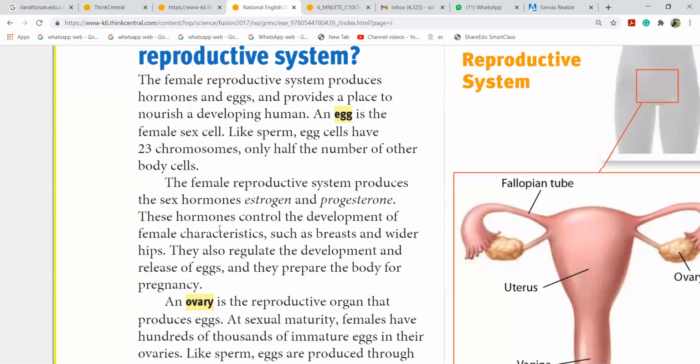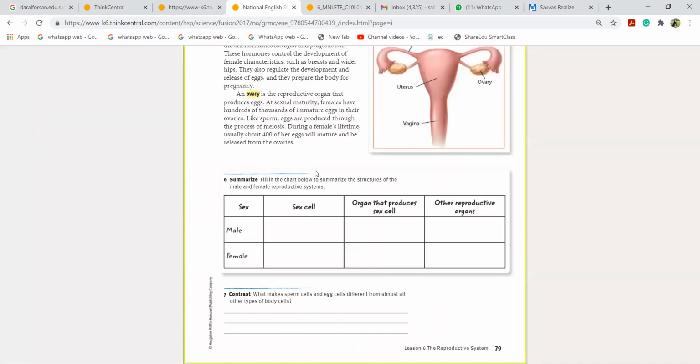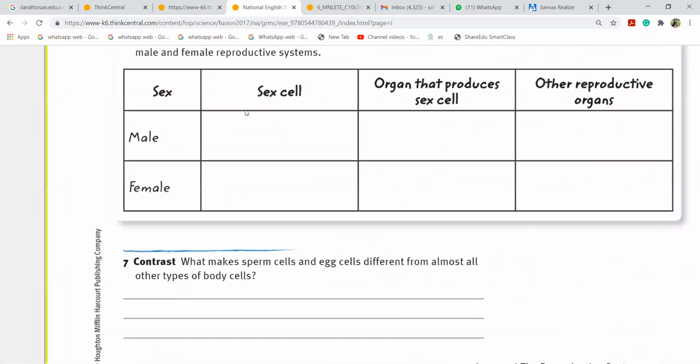Let us quickly revise what we have done in the last class. Malak, will you tell me what the male reproductive cell and female reproductive cell are called? What is it? And what are the names of the organs? Yes, anyone? It's given here. If I talk about this table, I told you even that date is very important. If I talk about the male sex cell, what is the male sex cell?